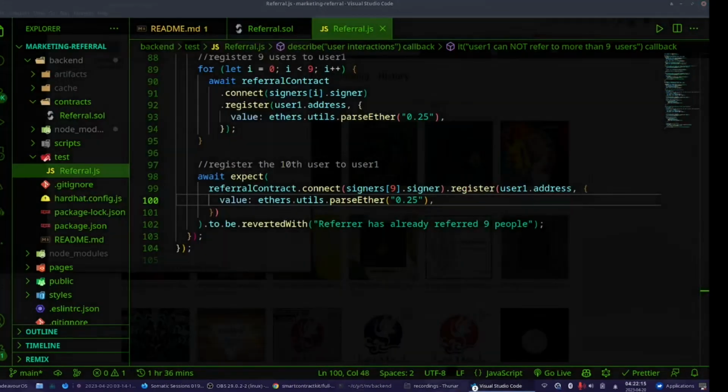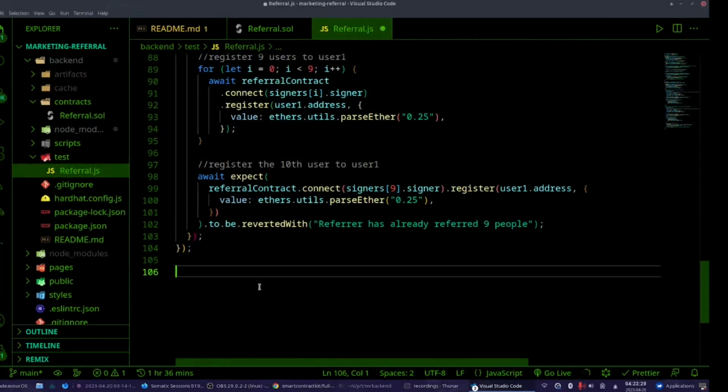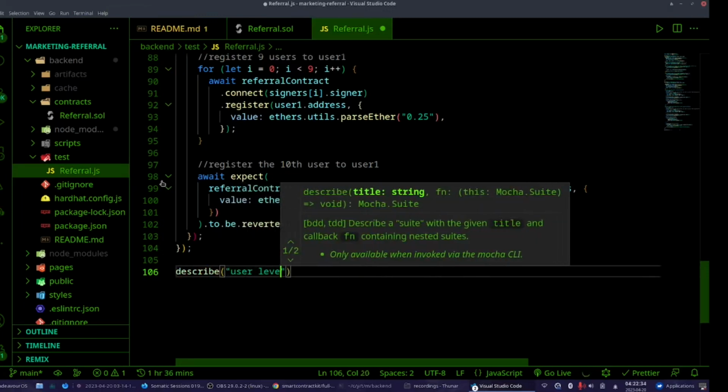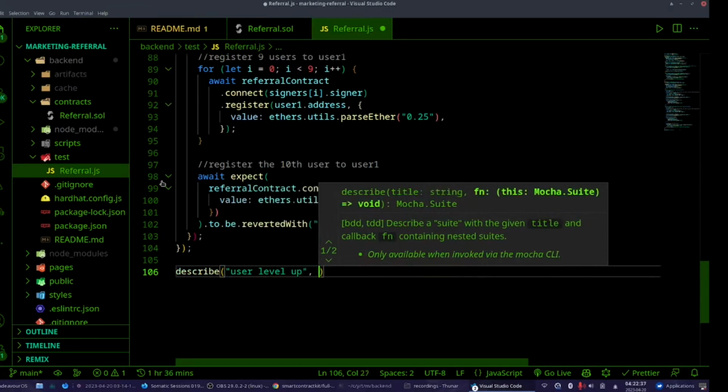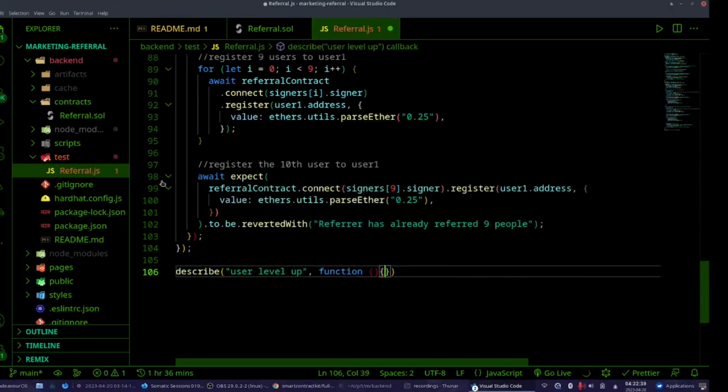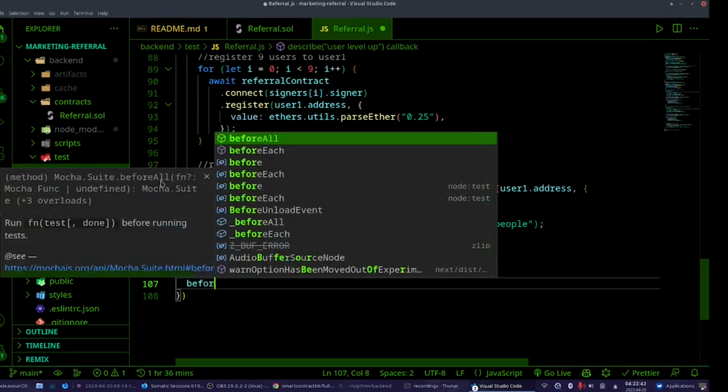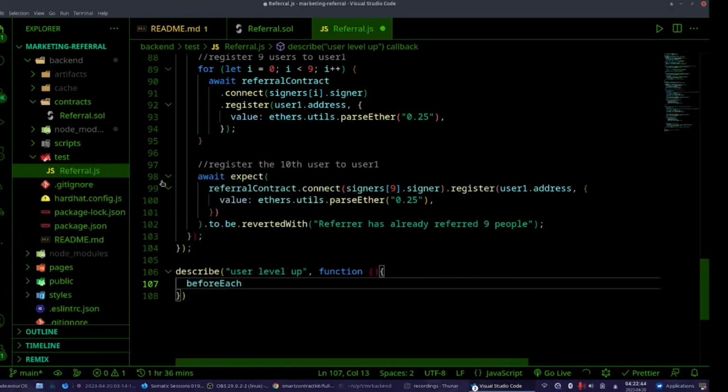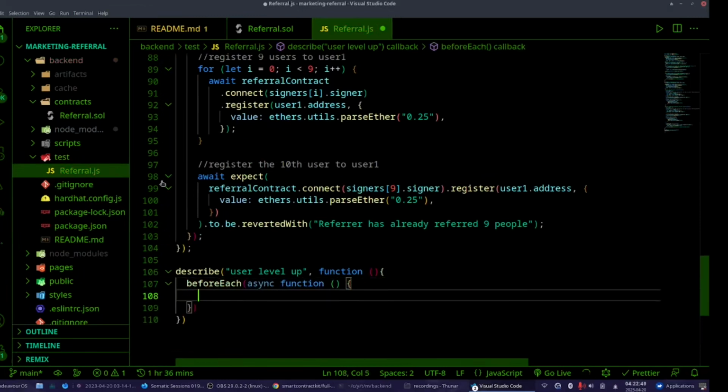Now, let's do level up. User level up. Describe user level up function. Yeah, before each function.